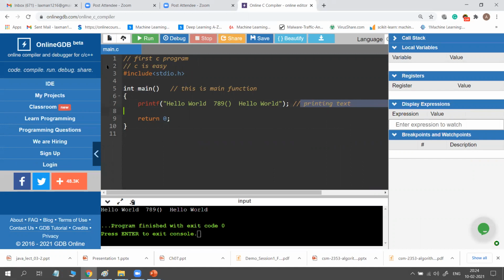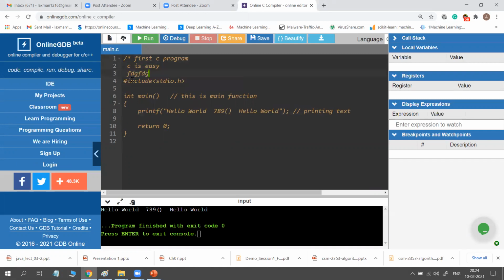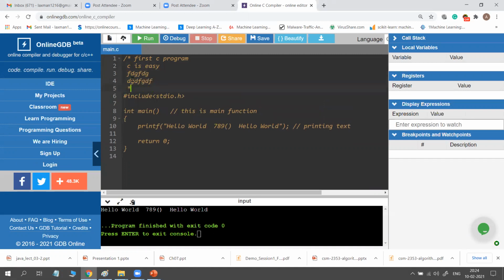And there is another way to write the comment. What is this first one? Single line comment, slash slash. After that, you write your comment. Or if you want to write multi comments, simply use this slash star. And so I want to write anything right here and star slash. So slash star slash. In between, you can write any number of lines. So this is called multi-line comment. See, output is not changed. So output is same. But here, this is a comment section. So this is a single line comment. And this is a multi-line comment.